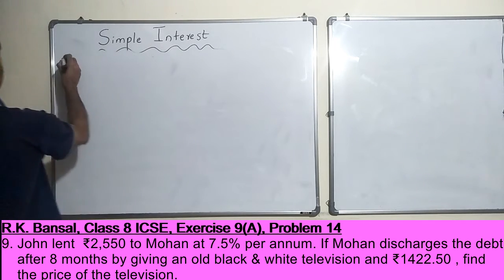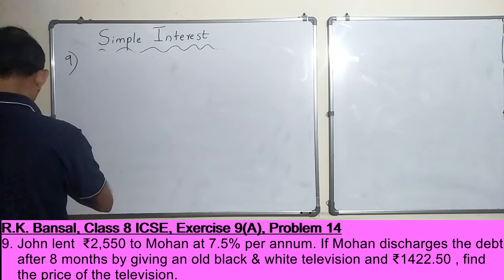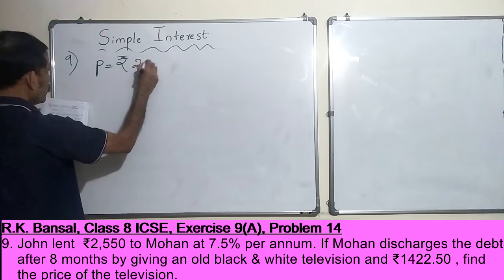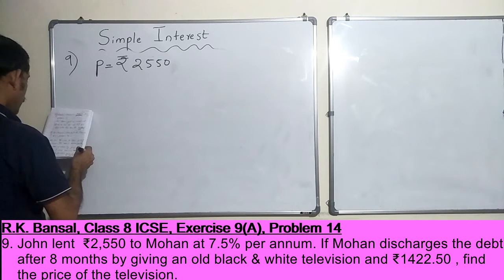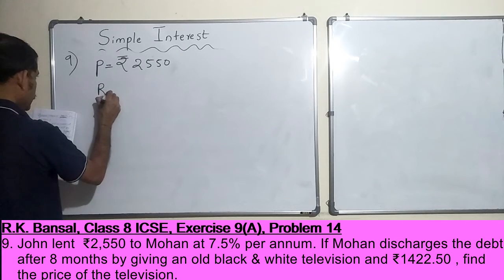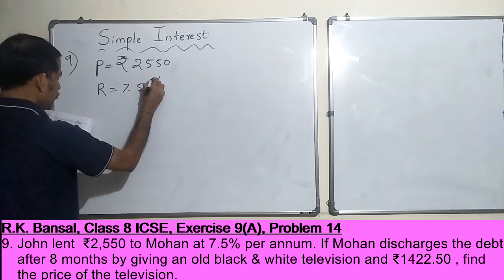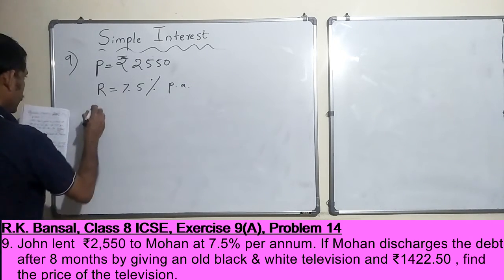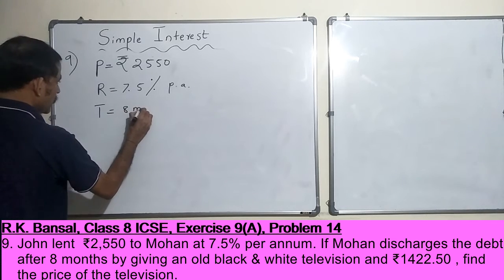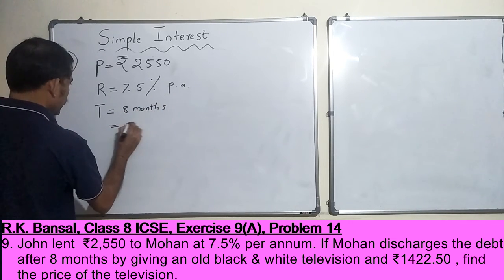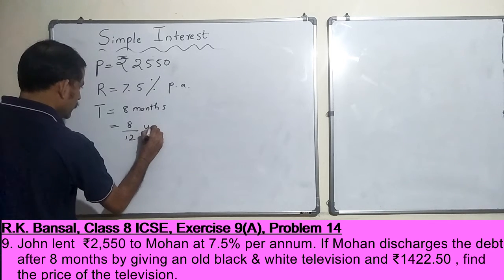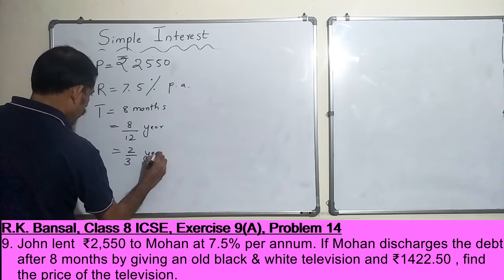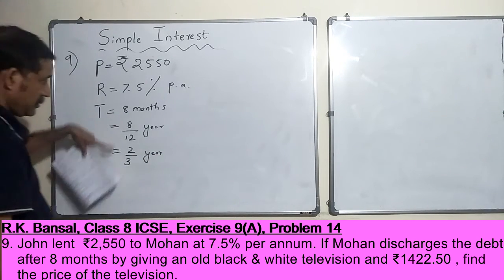Okay, so the 9th problem. So the principal amount is 2550. Rate of interest is 7.5% per annum. Time period is 8 months. We will convert this into years by saying 8 by 12 year, which is nothing but 2/3 of a year. I hope you understood how this came, right?